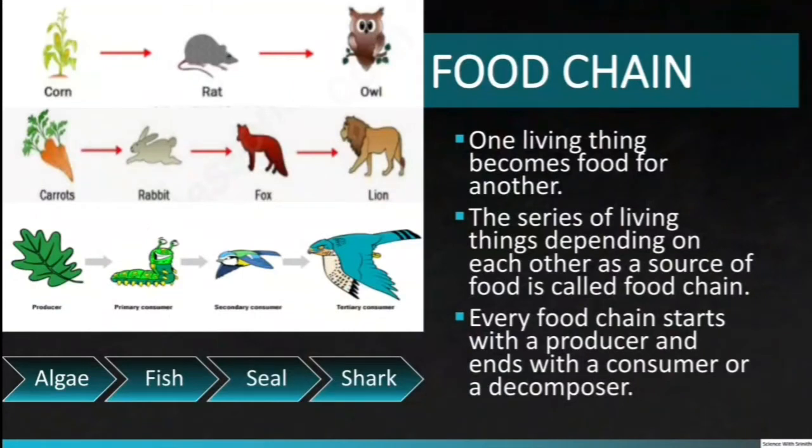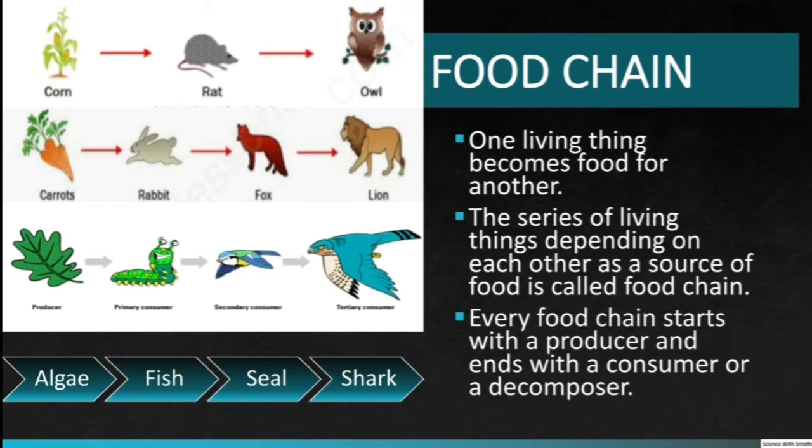Food chain. Herbivores eat plants, carnivores eat herbivores. Thus, one living thing becomes food for another. The series of living things depending on the other as a source of food forms a food chain. It shows how producers and consumers are linked. Every food chain starts with producers. Consumers feed on producers. For example, a worm eats grass.